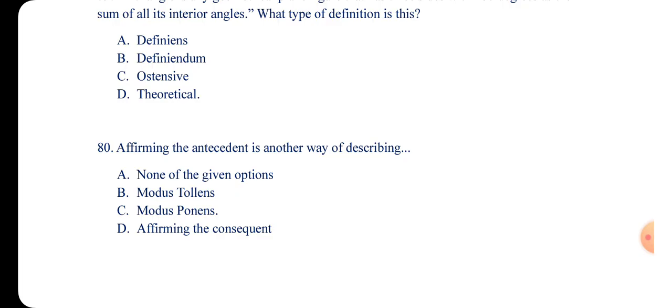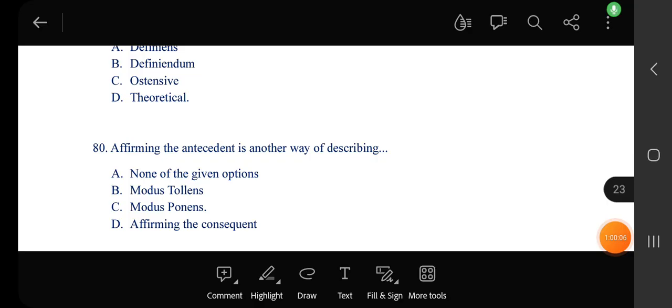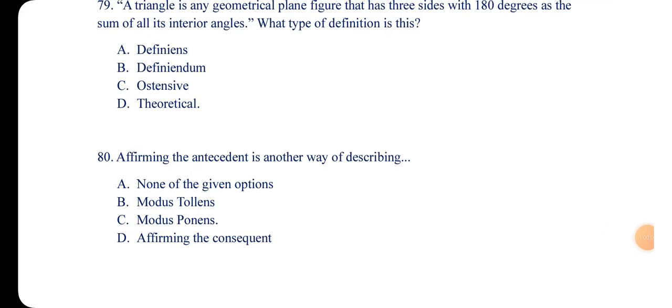So to affirm the antecedent, I'll use someone to represent my antecedent. The antecedent is the A, which is Ghanaians, and then the consequent is the smart. So to affirm the antecedent, I'll use someone to represent a Ghanaian.